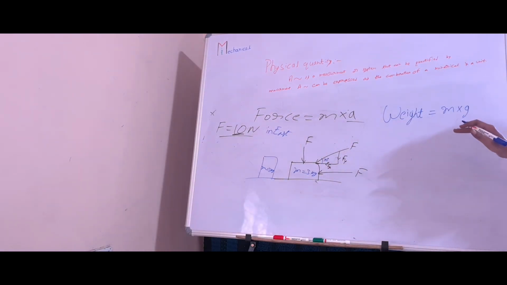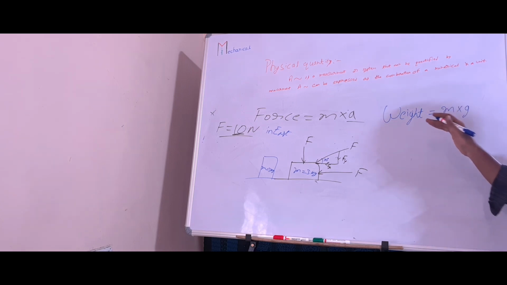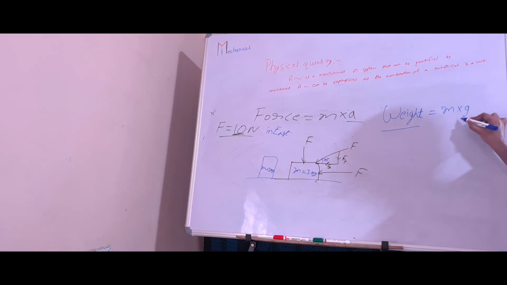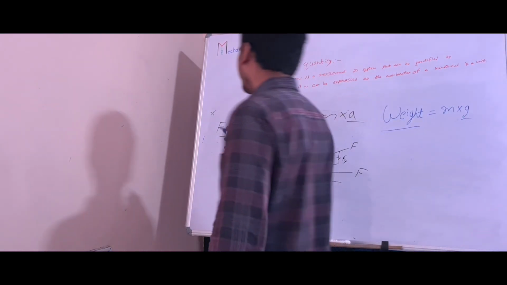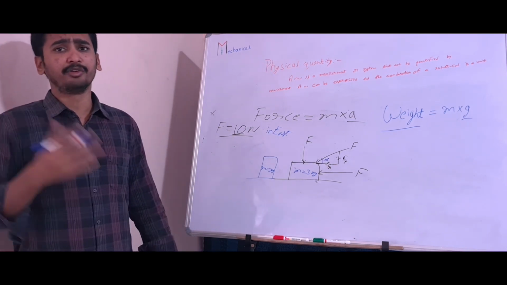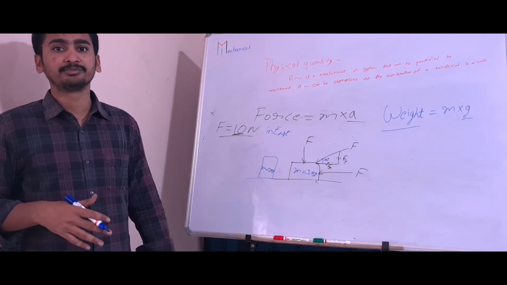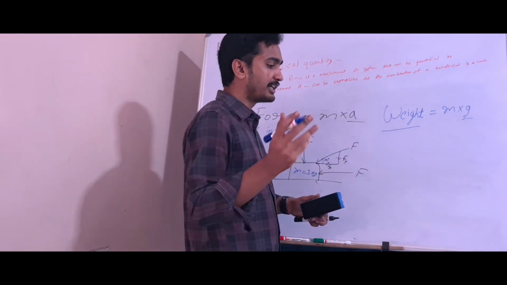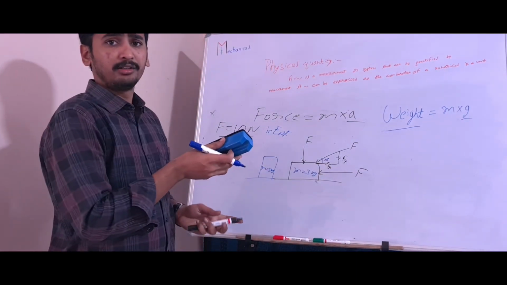Weight is mass into gravity, and it is a force. G is the gravitational acceleration, the acceleration due to gravity. Weight is a type of force, so you can call weight a net force. It will change according to direction. It is a vector.